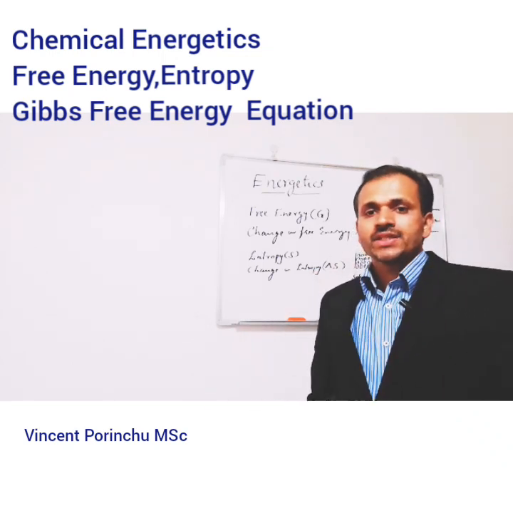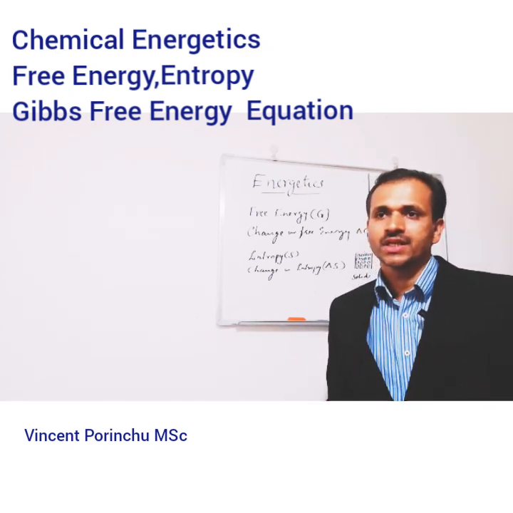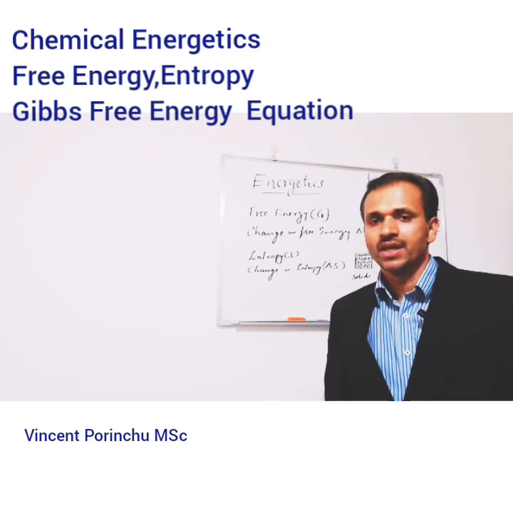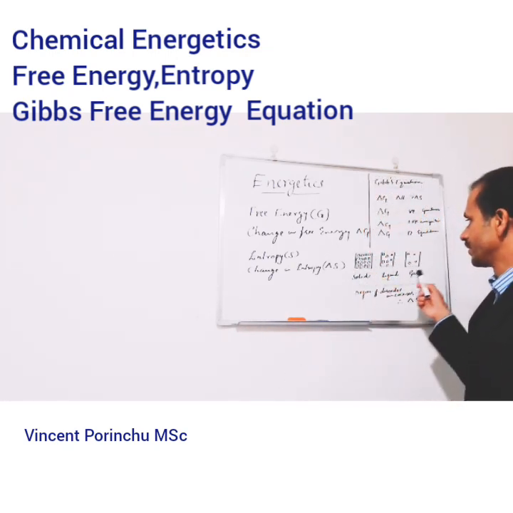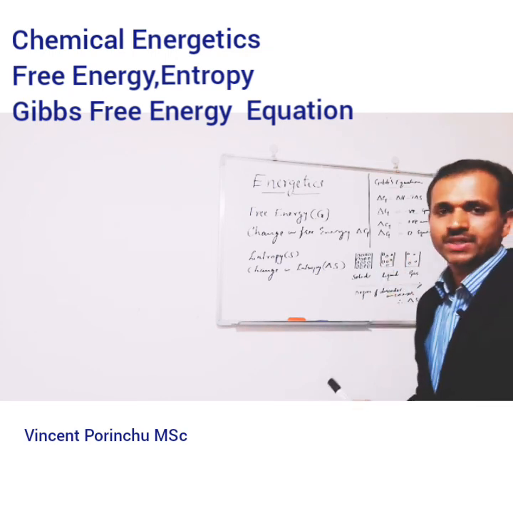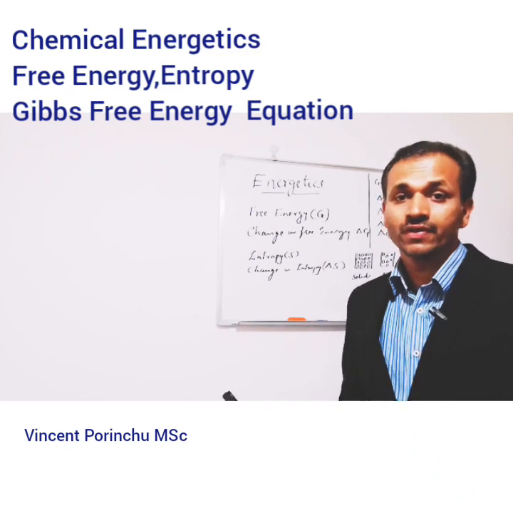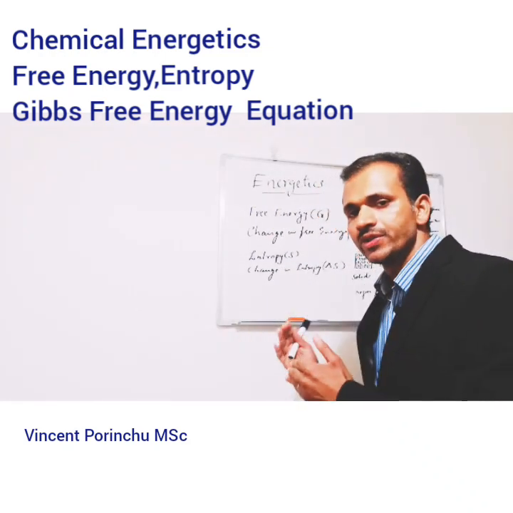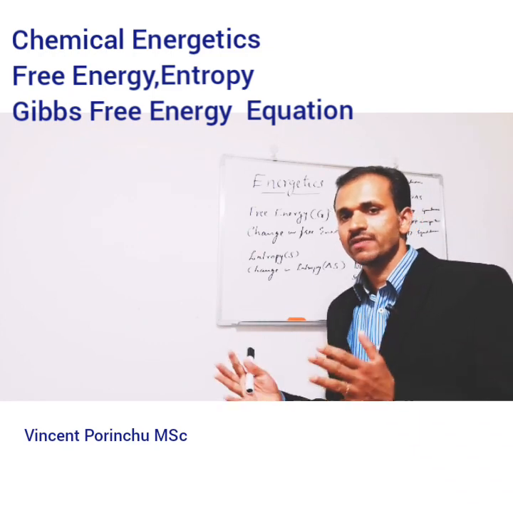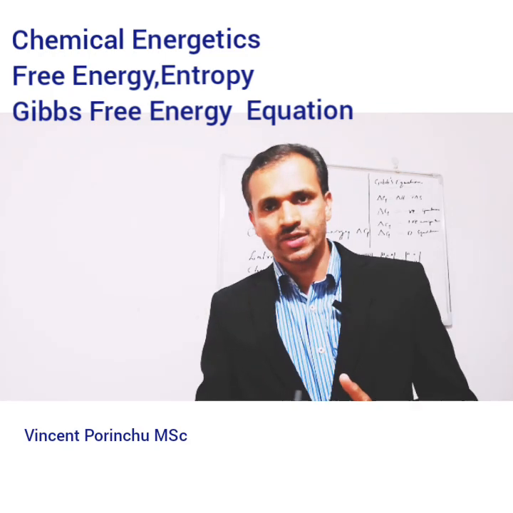So next word is entropy. Before discussing the term entropy, I'm just inviting your attention to the three states of a substance. Definitely we know there are four states, including the fourth state known as plasma. But generally here we are going through the three basic states of a substance: solid, liquid and gaseous.